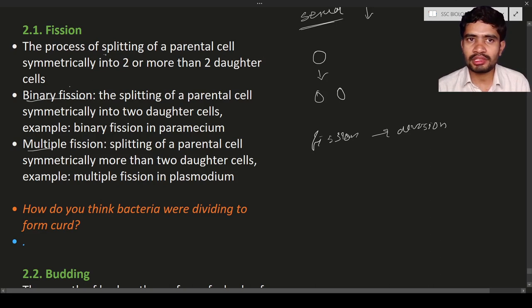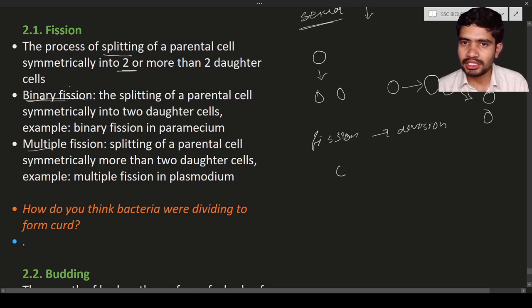Fission means the process of splitting of a parental cell. Splitting means division, the splitting of parental cells symmetrically. Symmetrical means exactly. Here this is a parent, and the parent will divide symmetrically, and later on it will divide into two cells. This is known as symmetrical. So here it may divide into two cells or more than two daughter cells. Based on it, we are going to discuss two topics, that is binary fission and multiple fission.